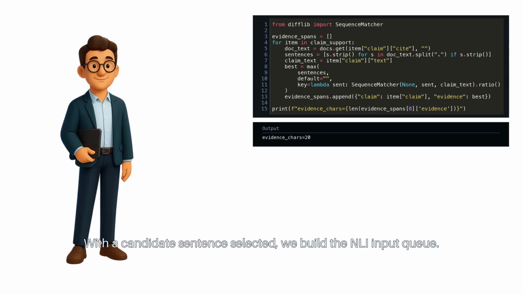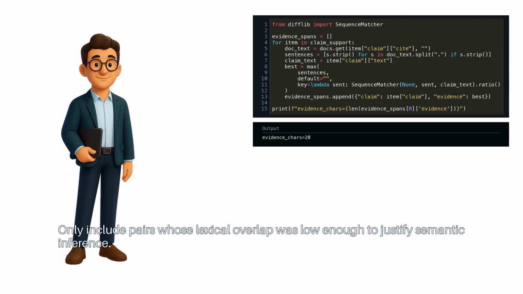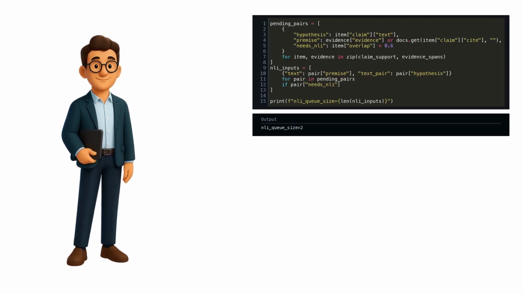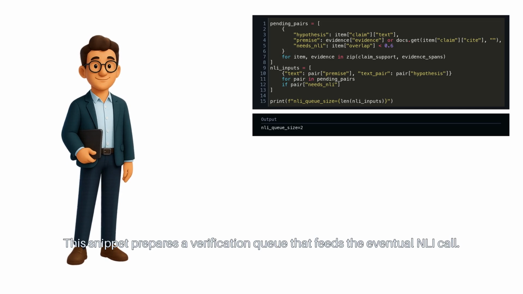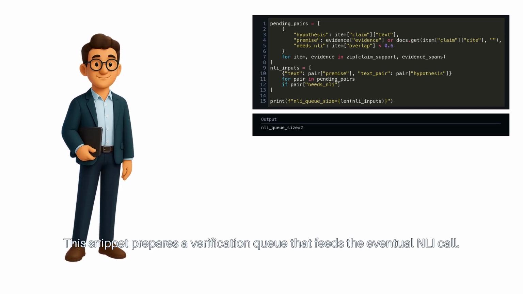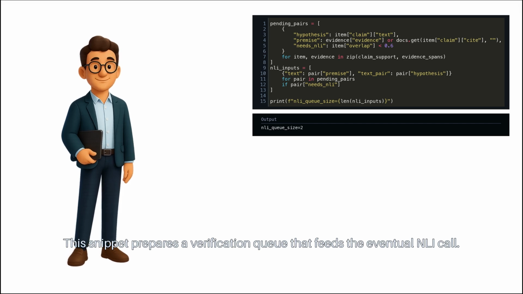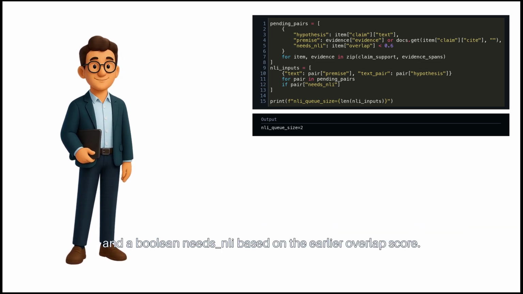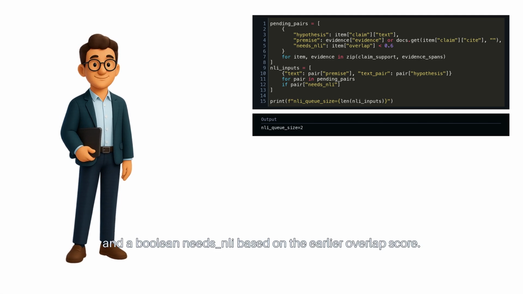With a candidate sentence selected, we build the NLI input queue. Only include pairs whose lexical overlap was low enough to justify semantic inference. This snippet prepares a verification queue that feeds the eventual NLI call. The list comprehension builds pending pairs entries that bundle each claim text, its chosen evidence sentence, and a Boolean needs NLI, based on the earlier overlap score.